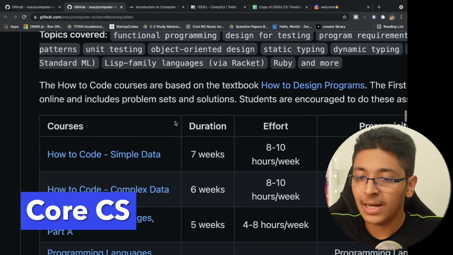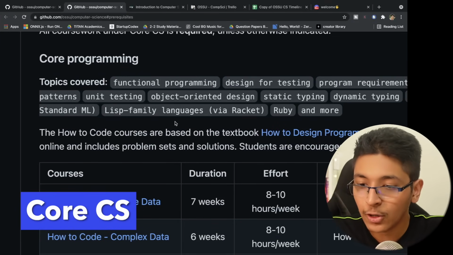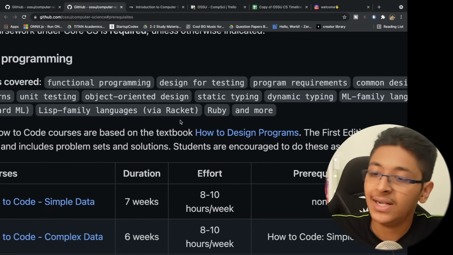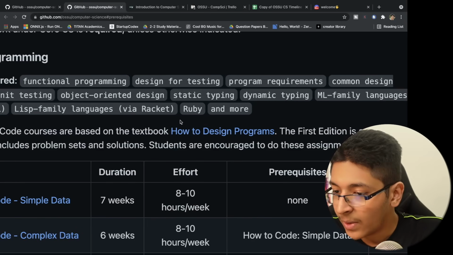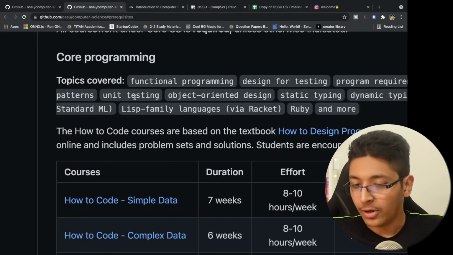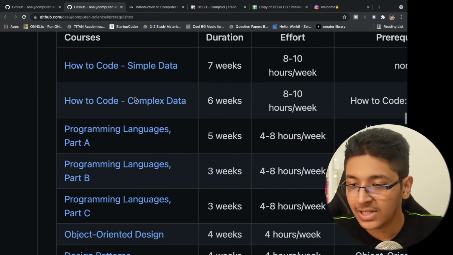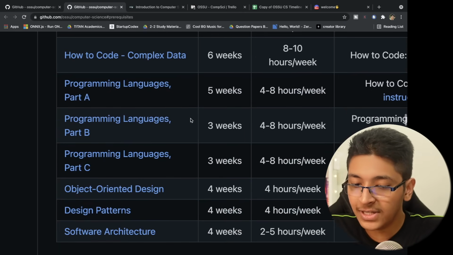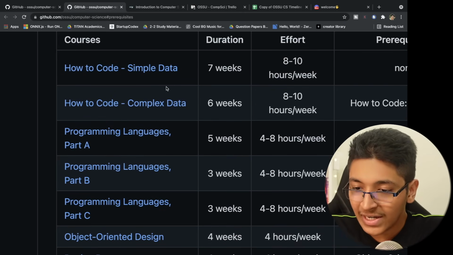This is where you'll be learning about topics like functional programming and object-oriented programming. You'll be learning about statically typed languages, dynamically typed languages, program requirements, common design, unit testing, design for testing, and many more concepts right here. They have these courses available to you: how to code simple data, how to code complex data. All of these courses are sequentially listed.